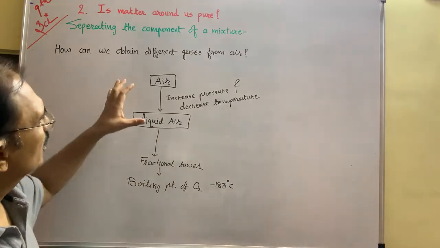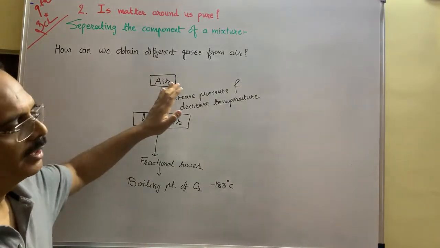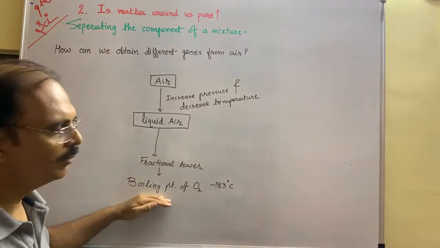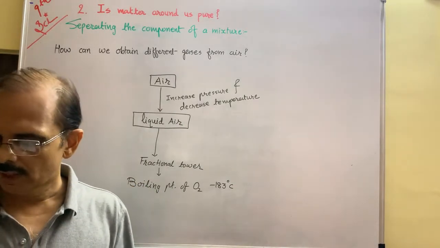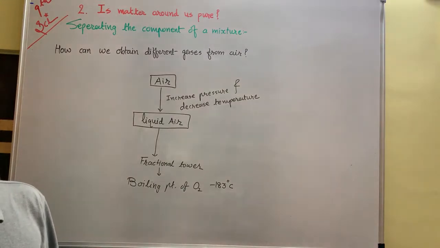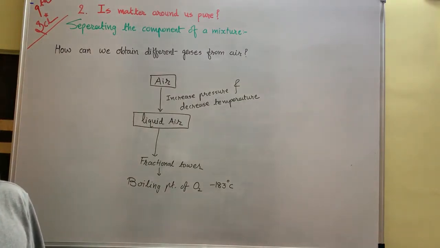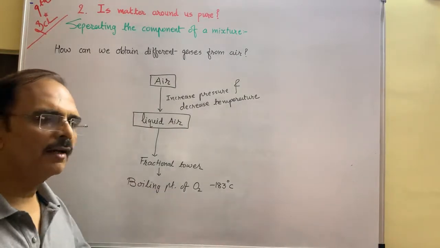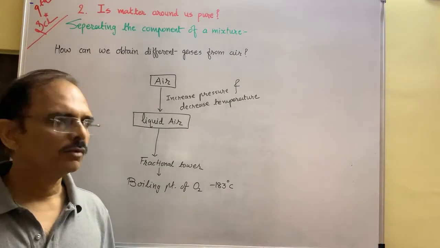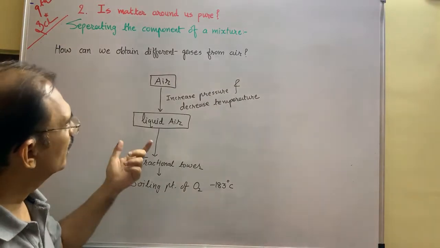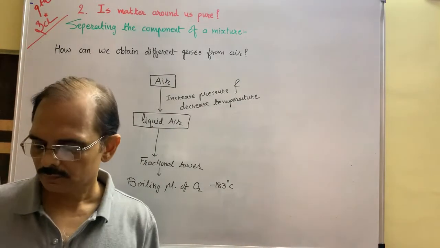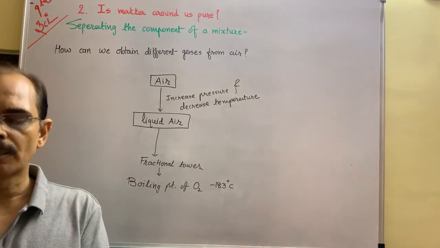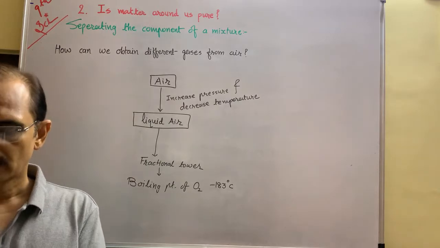So in this way we can obtain the different components or different gases from air, which depends on what? The boiling point of different gases: boiling point of oxygen, boiling point of nitrogen, boiling point of argon. They are different. Their masses in the air are also different, and on this basis they can be separated easily.